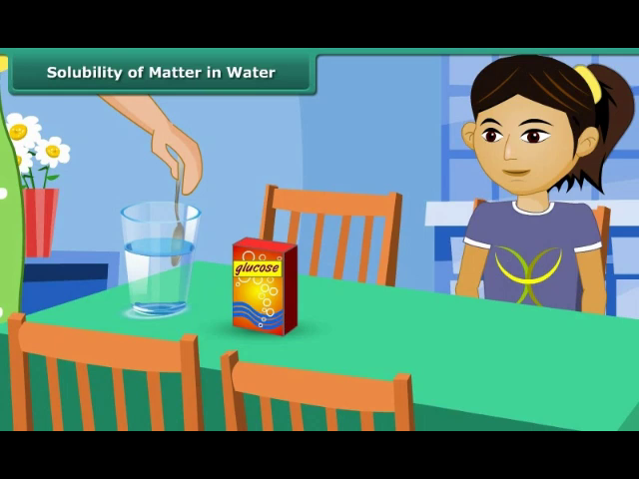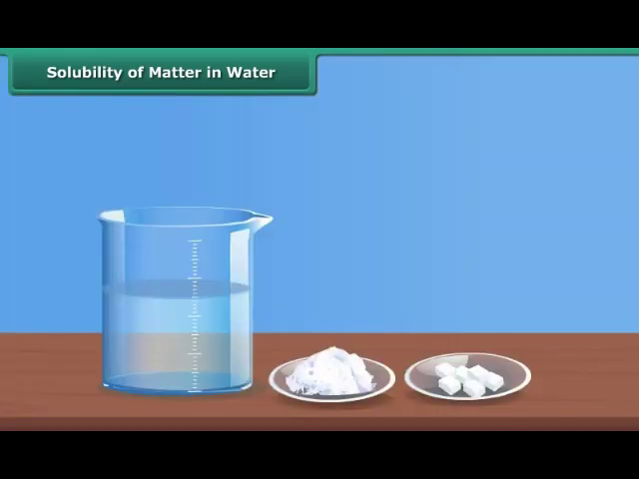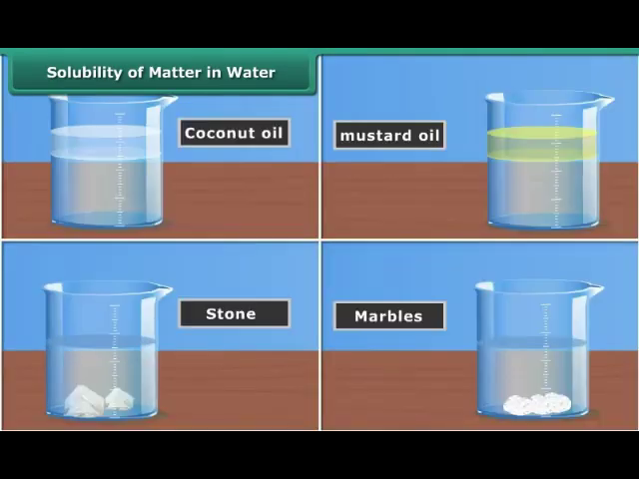She decides to experiment with some other substances. She observes that some substances dissolve easily in water, like salt, sugar, etc. She also notices that some substances do not dissolve in water, such as coconut oil, mustard oil, stone, marbles, etc.